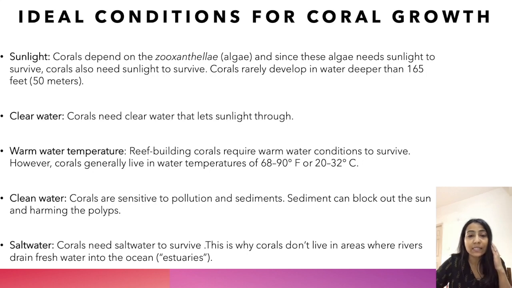Last is salt water. Corals need salt water for their survival, and because of this they cannot live where fresh water is coming from the rivers. For example, these are the estuaries. These are called estuaries. So they cannot live in those areas. They need saline water.